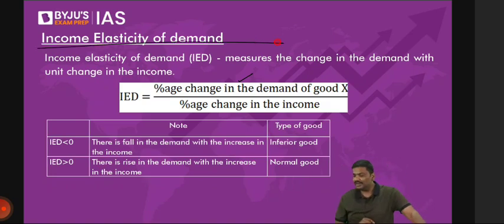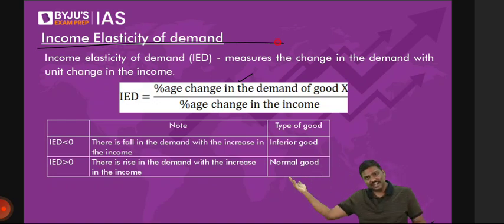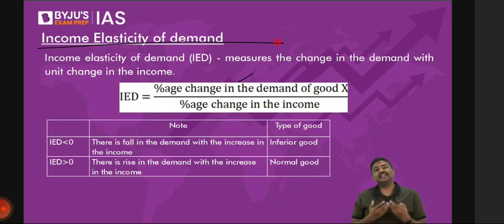The whole thing is confusing. My dear, it is confusing because you are not following what I'm discussing. I'm saying price changes, demand changes, and you need to calculate percentage change. If the percentage change in the demand is greater than percentage change in the price, it is elastic. If percentage change in the demand is lesser than percentage change in the price, it is inelastic. You are not able to focus on what I'm discussing, you're focused on typing. That's the reason you'll miss it.